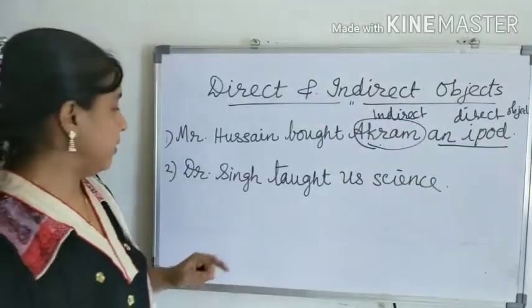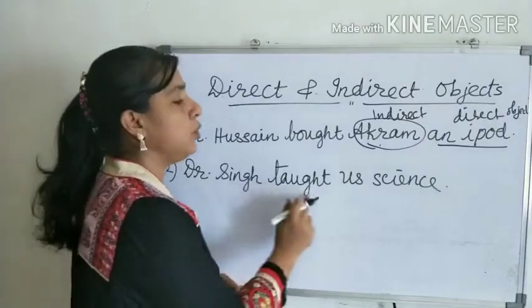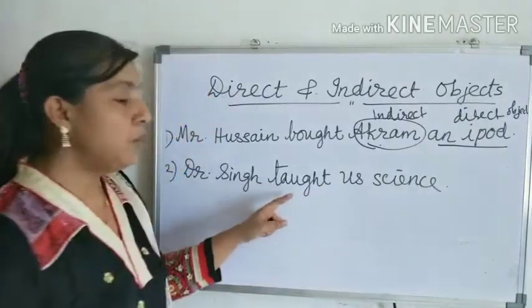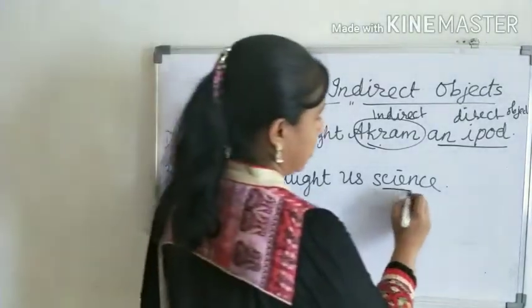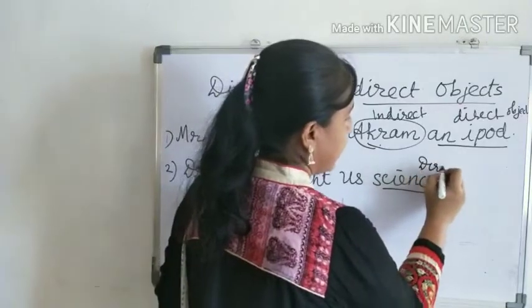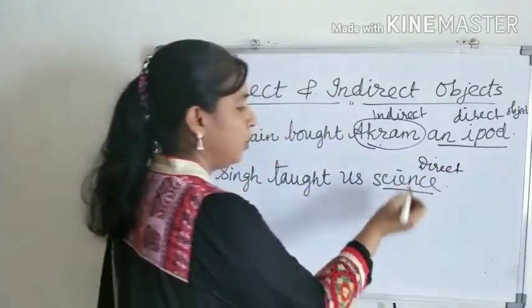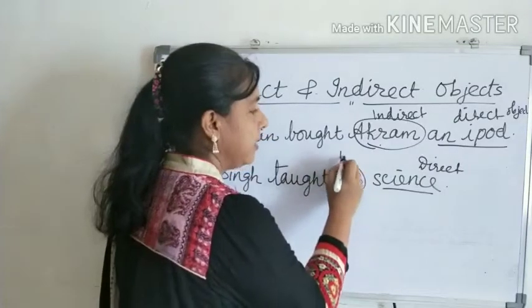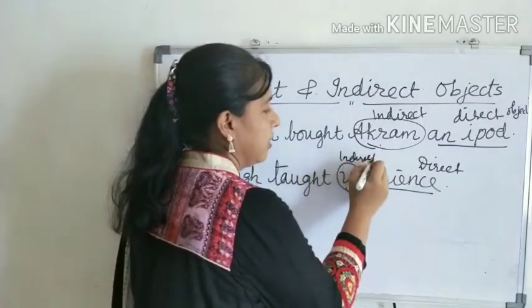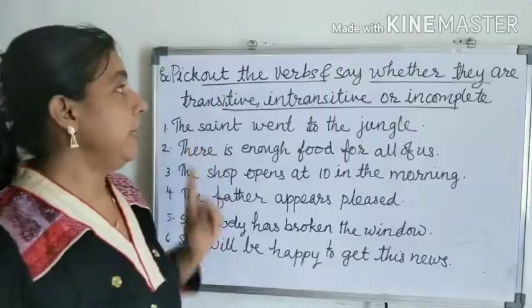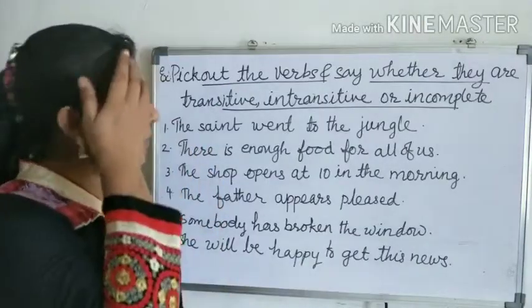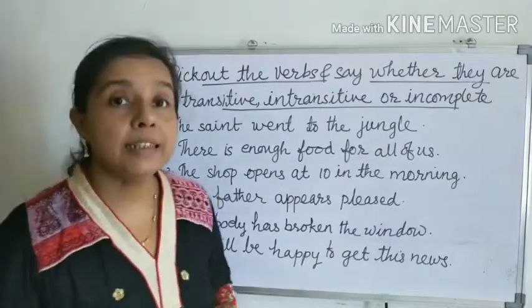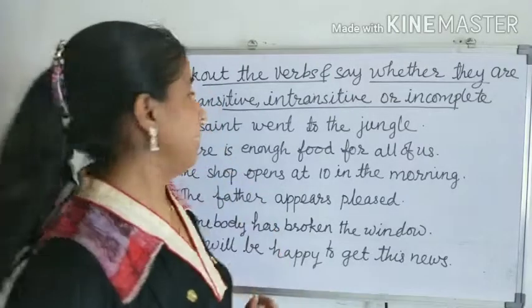Let us see one more example. Dr. Singh taught us science. So, what taught? Science. So, science is the direct object. And who receives this? Yes, us. So, us is the indirect object. Got it? Pick out the verbs and say whether they are transitive, intransitive or incomplete.